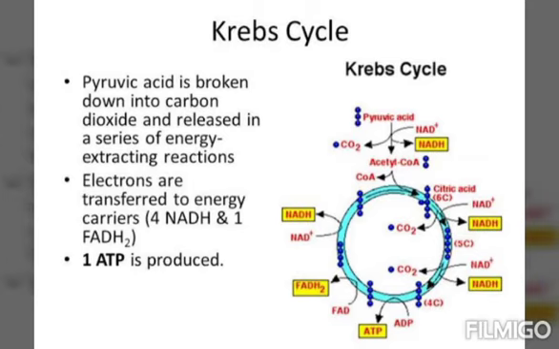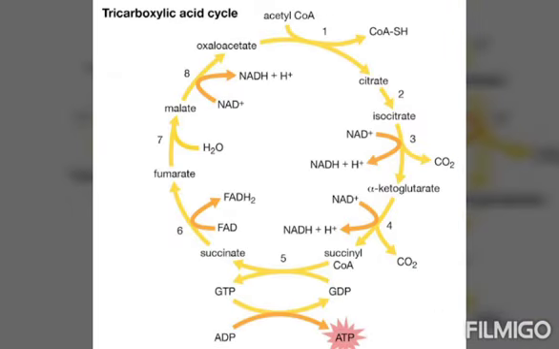chain reactions take place in a cyclic manner, or in a circular manner. So it is called a cyclic chain reaction, that is the TCA cycle. Now part of the acetyl-CoA is completely oxidized.